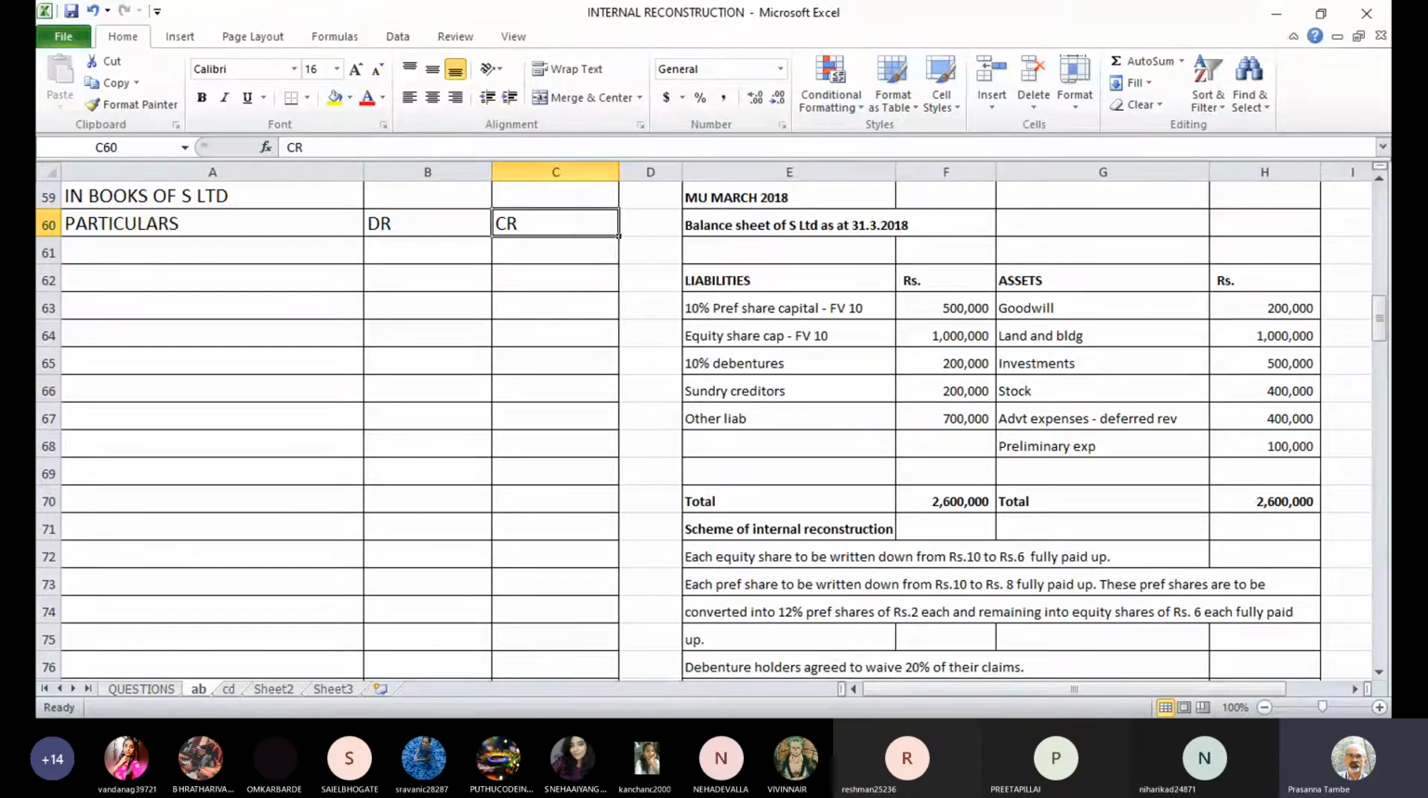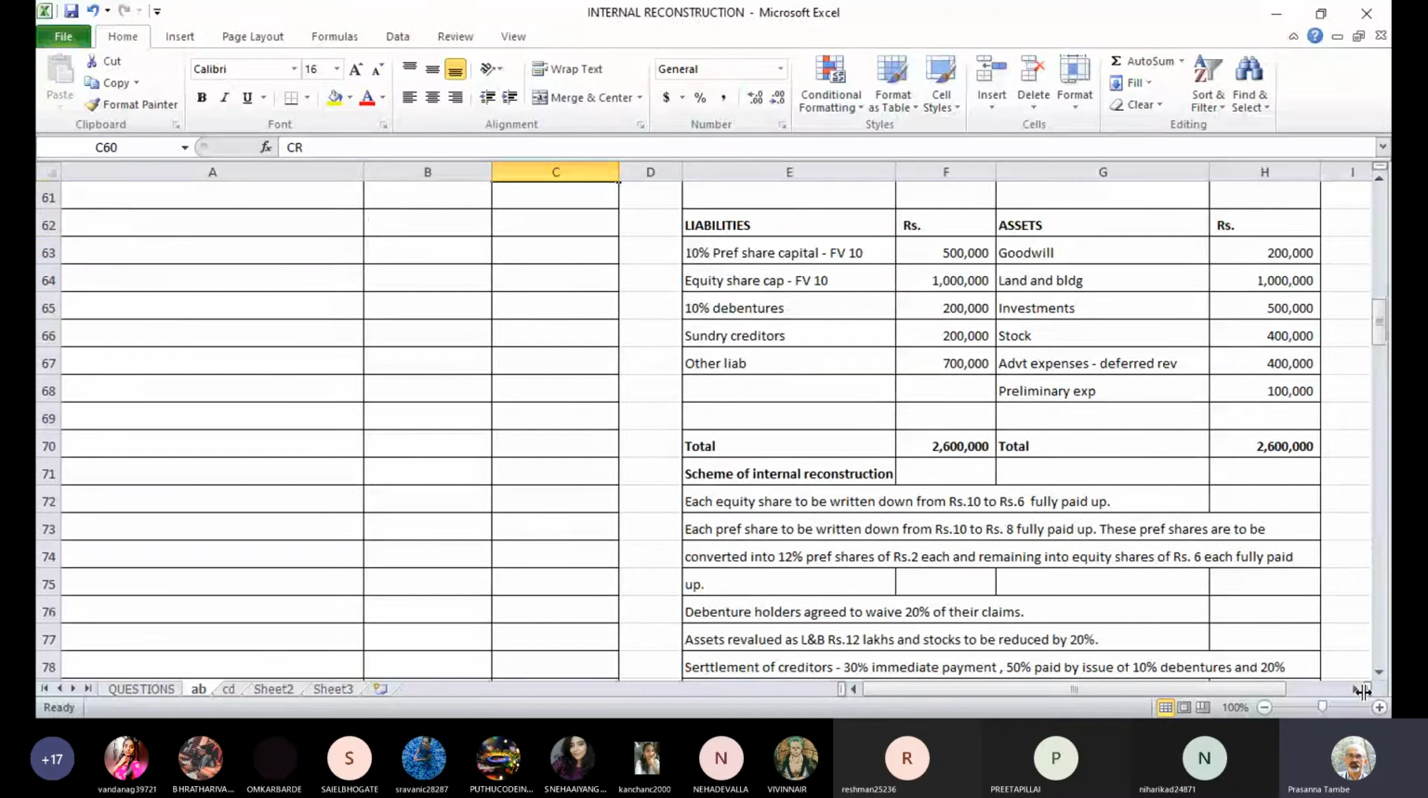Let's come down to the scheme of reconstruction. There is some capital reduction on account of equity share. There is some change in preference shares also, and then there is some restructuring arrangement for preference shares, where current preference shares, which are 10%, are converted into 12% preference shares, and part of that is again converted into equity capital also. So we'll have to see what needs to be done for that.